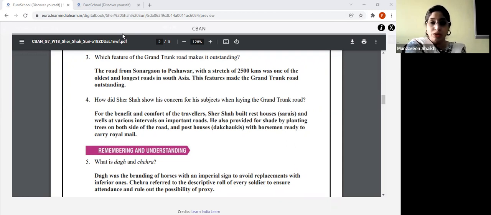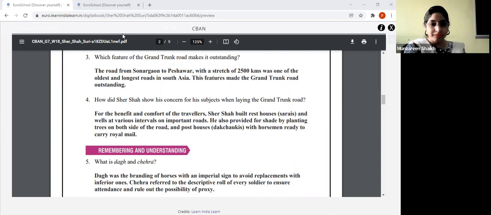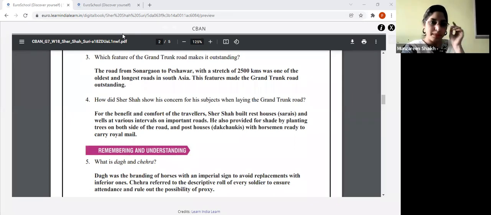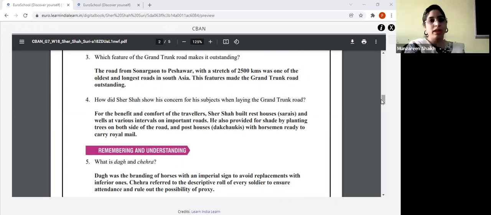Very nice. Good to see you participating. He made dak chowkis. Yes, what are dak chowkis? Post houses with a ready horseman to carry the royal mail. Yes. Okay. So he provided all these provisions so that the people traveling on this road can benefit from them.